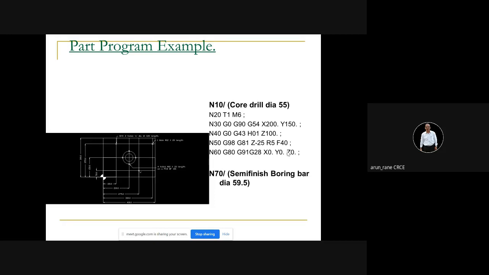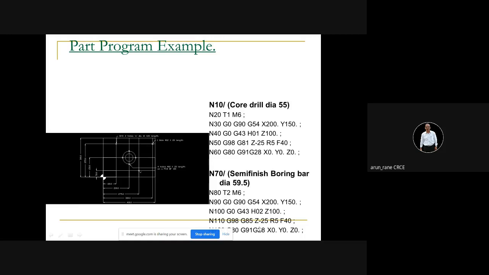Now boring bar 59.5. Tool number 2, M6. M6 is the tool change. Same point, 200 and 150. G00. Now this tool number 2 offset is in H02. Now this is your boring cycle, Z minus 25. Then this is the end.